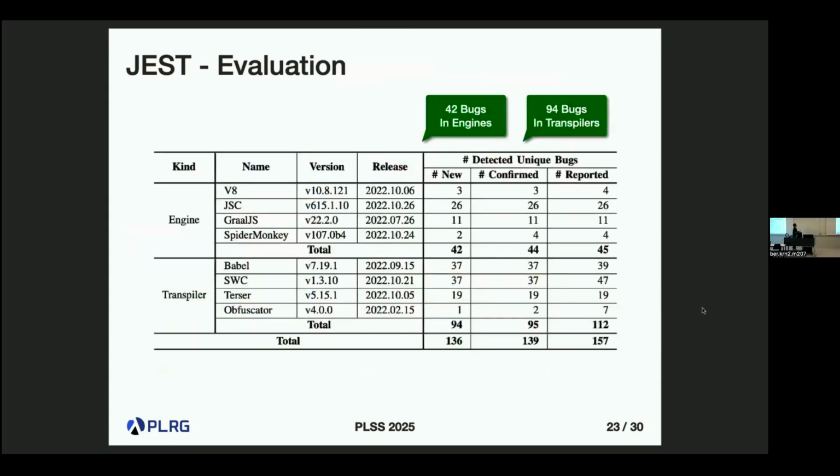So based on these techniques, we detected 42 bugs in real-world JavaScript engines and 94 real-world bugs in the transpilers.